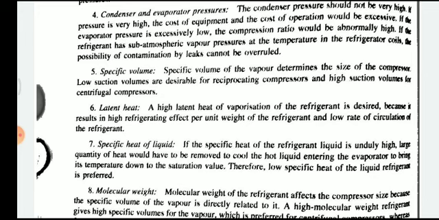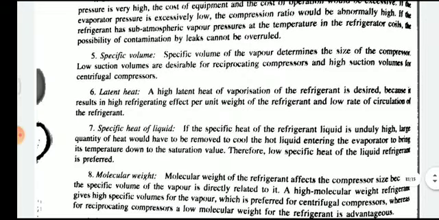If the specific heat of the refrigerant liquid is high, a large quantity of heat would have to be removed by the coolant from the hot liquid entering the evaporator to bring its temperature down to the saturation value. So low specific heat of the liquid refrigerant is preferred.